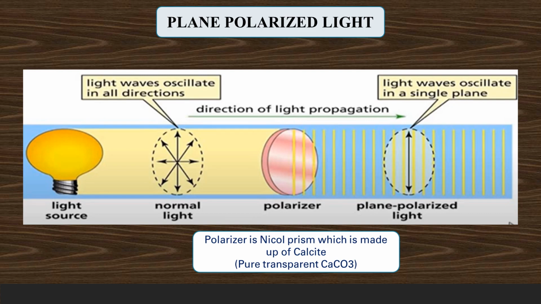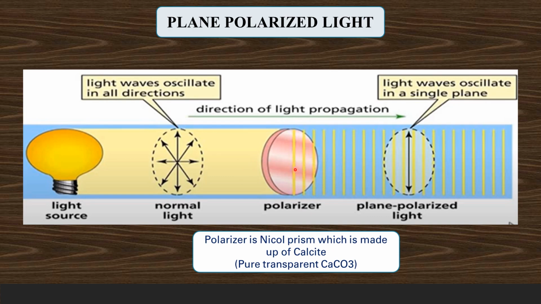What is plane polarized light? Ordinary light, monochromatic light, propagates through different planes which are perpendicular to the axis of propagation. When this normal light is allowed to pass through a polarizer, usually a nicol prism made of calcite, it allows the light which travels through one plane alone.